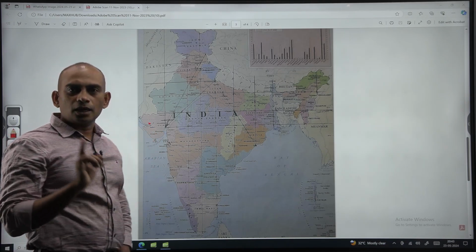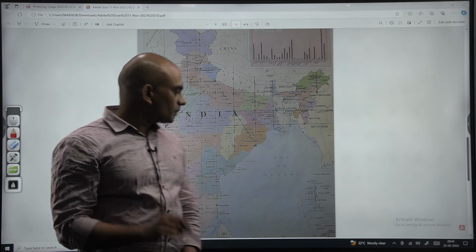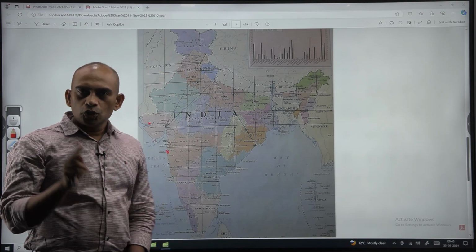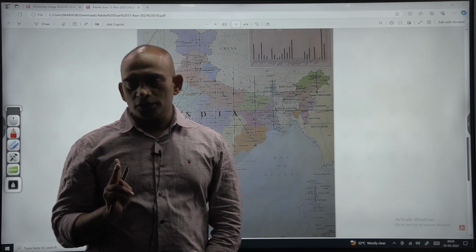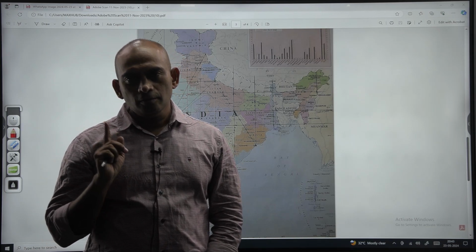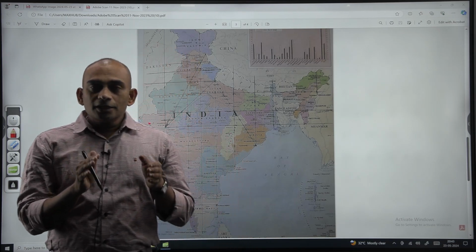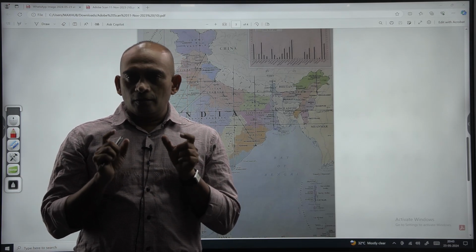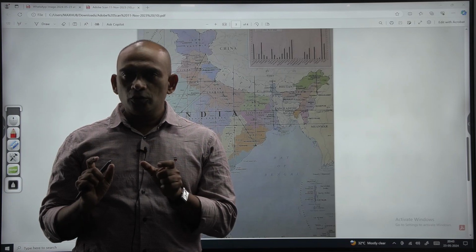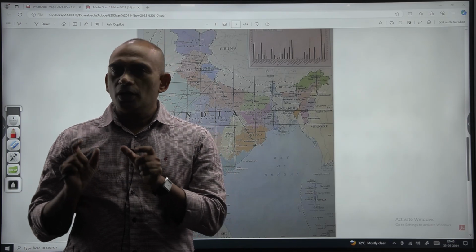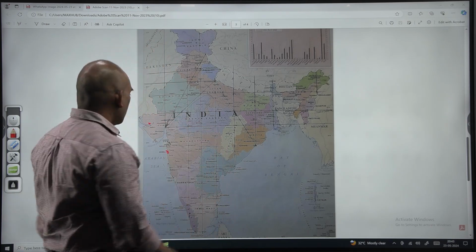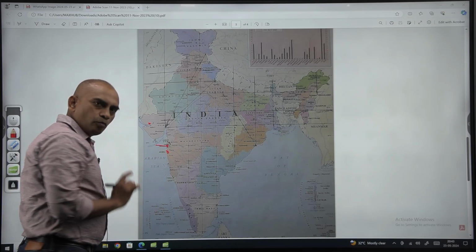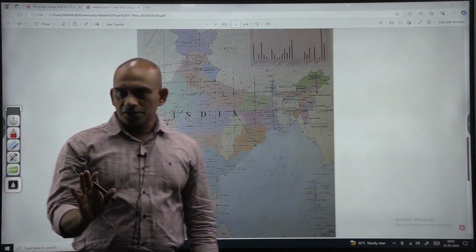Gujarat has Kandla port. Maharashtra has two important ports, one located in Mumbai and another also located in Mumbai. One port is Mumbai port, another port is Jawahar Navasheva, and the third port is also in Maharashtra.